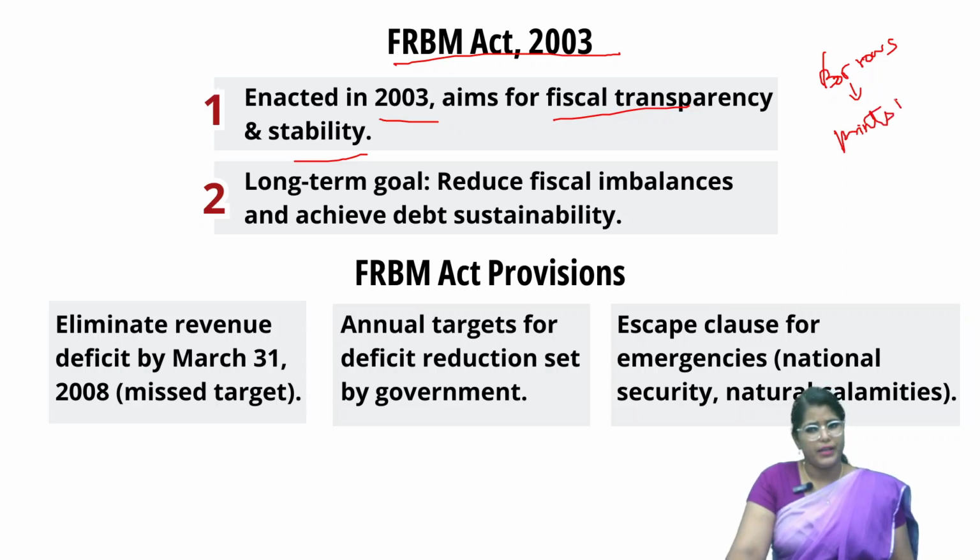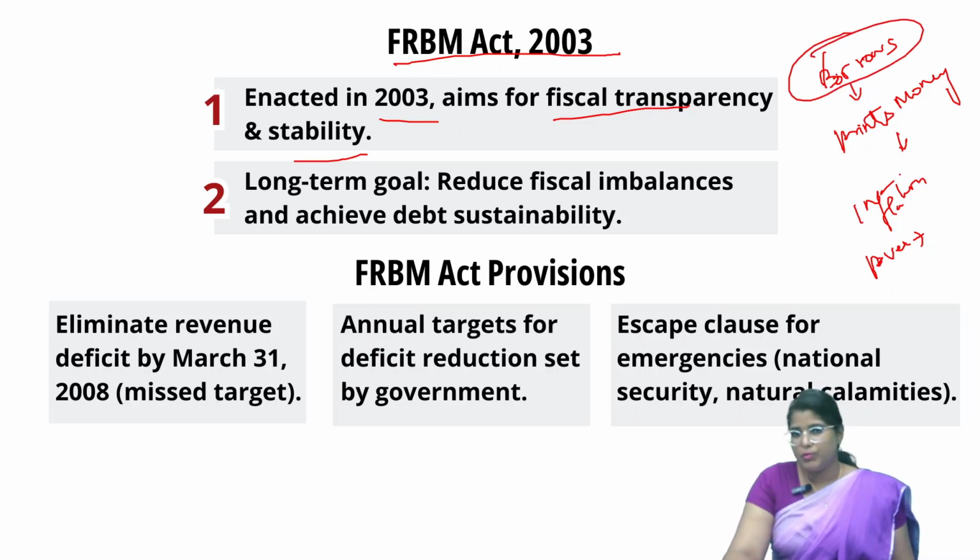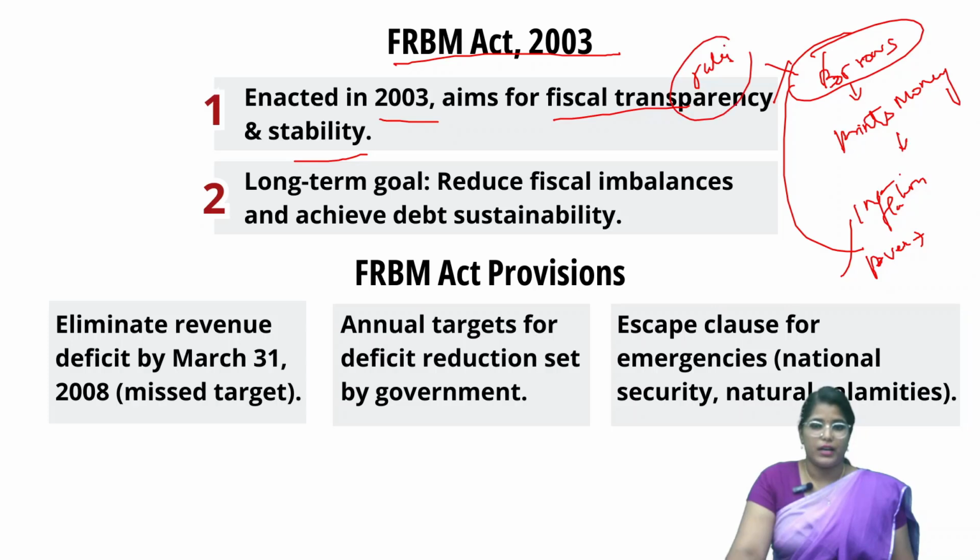If the government prints money, inflation shoots up and poverty gets worse. It starts from the government borrowing. Why is the government borrowing? To reduce poverty, right? But in this case it is deepening the poverty. So to reduce the fiscal deficit, certain rules were framed.